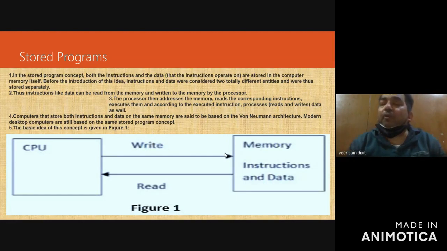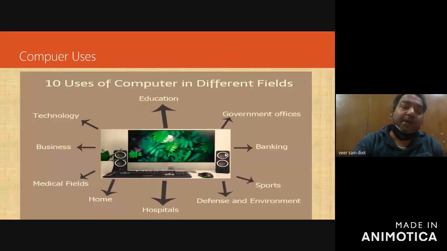So John von Neumann told that both instructions and data should be at one place so that context switching is not much more and the speed will be faster. Then fourth, computers that store both instructions and data on the same memory are said to be based on the von Neumann architecture. This is also known as John von Neumann architecture, and all the modern computers are based on this stored program concept, right? So this is the stored program concept.